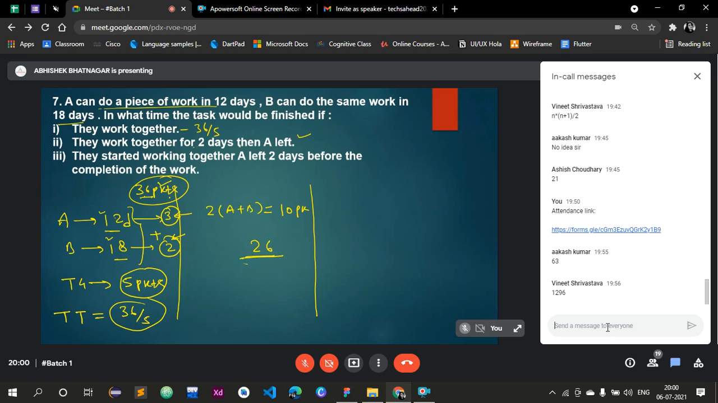Now they worked together for 2 days, then A left. This task should be done by B. This task B has to do. B can form 2 packets in a day, so 26 packets he can form in 13 days, right? So the total number of days required to finish the task is 13 days for B and 2 days also for the second question. Any confusion in these two calculations?